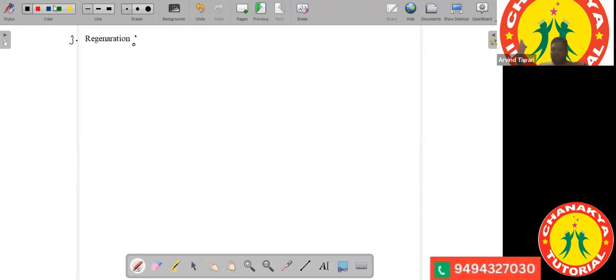But even in human beings, there is one organ which is regenerative. So what is that organ, Manan? Which organ of the human body can regenerate itself? If it is cut down, it will grow. I'm not talking of nails and hair.